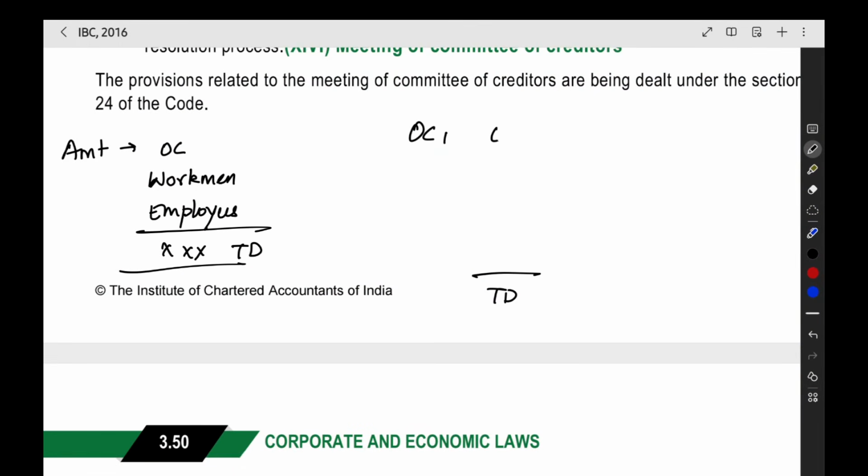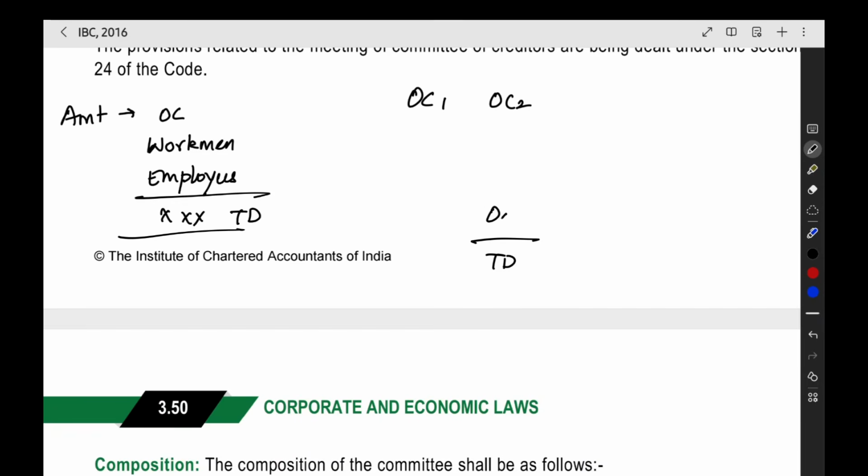So operational creditor 1, operational creditor 2, like that you will have the people. What is the debt due to operational creditor 1? This will give you the percentage. When you do this, you will get the percentage of voting share for operational creditor 1.